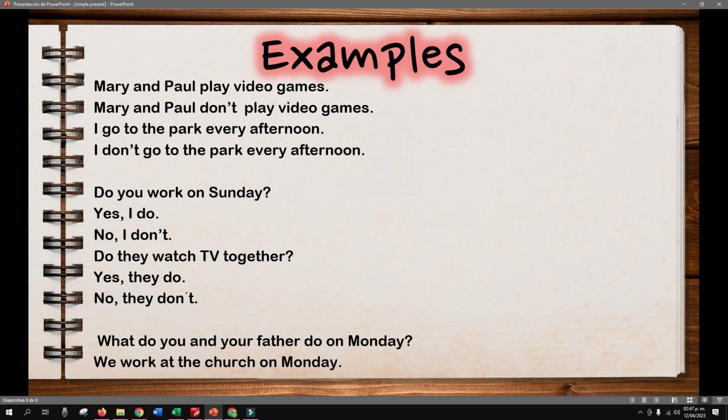We work at the church on Monday. Look, an affirmative sentence. We work, the base form of the verb, right? So, what do you and your father do on Monday? We work at the church on Monday, right? I don't know if you have questions.